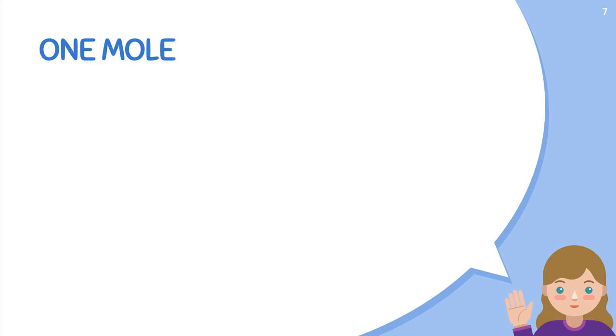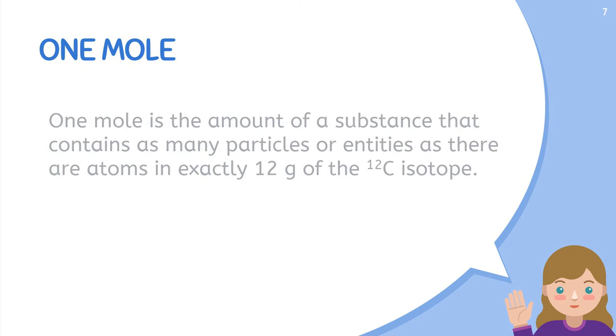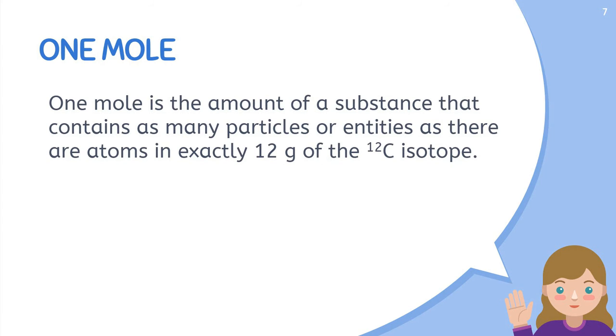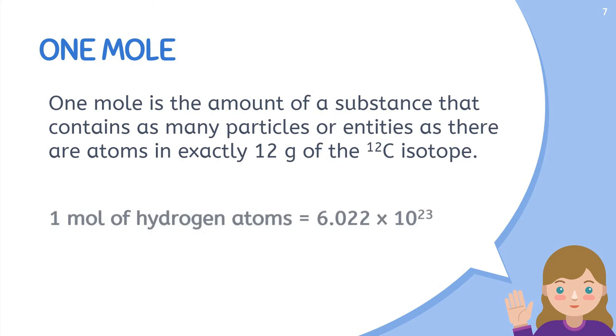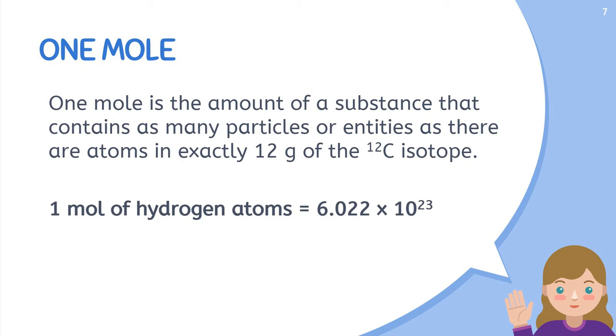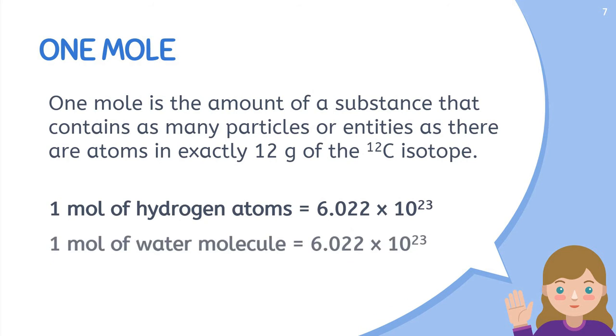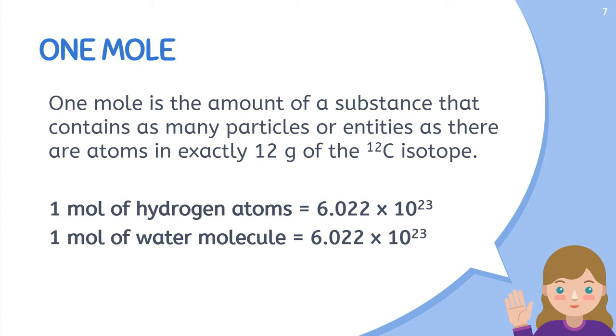The next topic we are having is 1 mole. And 1 mole is the amount of substance that contains as many particles as are present in 12 grams of carbon isotope. Its value is 6.022 into 10 raised to power 23, and it will be similar for 1 mole of hydrogen atoms, for 1 mole of water molecules, and for all cases. And if we want to convert a particular number of particles into moles, then we will divide the number by 6.022 into 10 raised to power 23. This is about 1 mole.